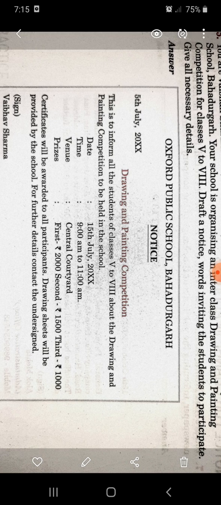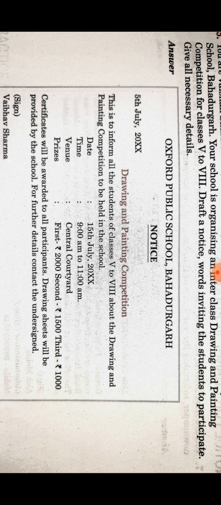And no need to write in active voice. Use passive voice while writing a notice. Yesterday we also saw how to construct its body. Number one, at the top, write the name of the institution, the name of the school, college, or university in capital letters. Number two, the word NOTICE is also written in capital letters.